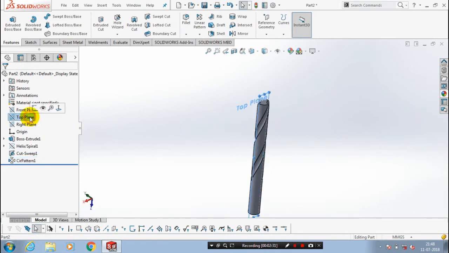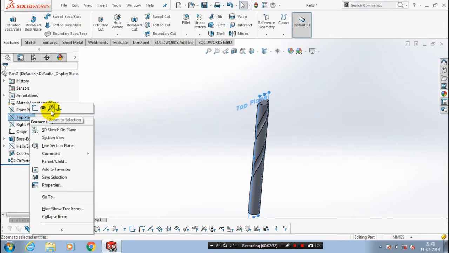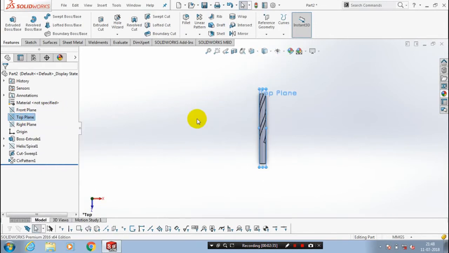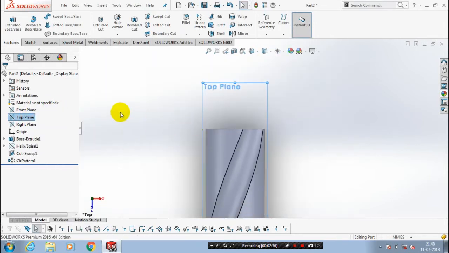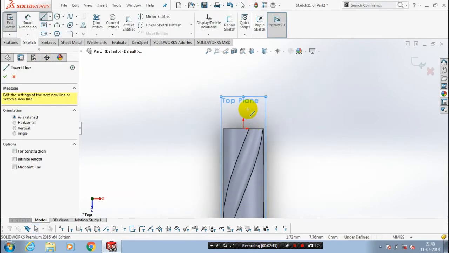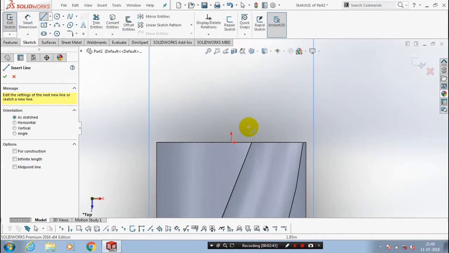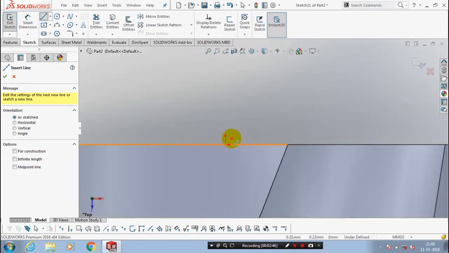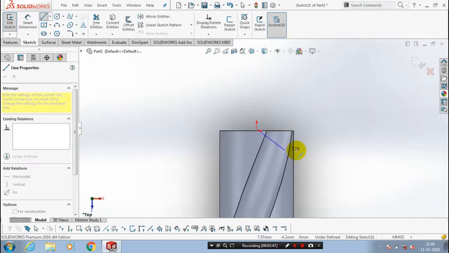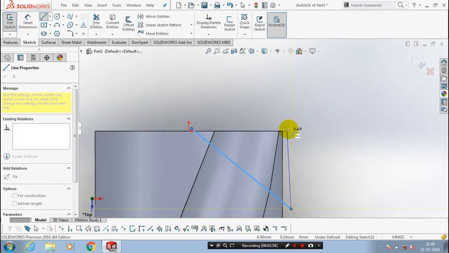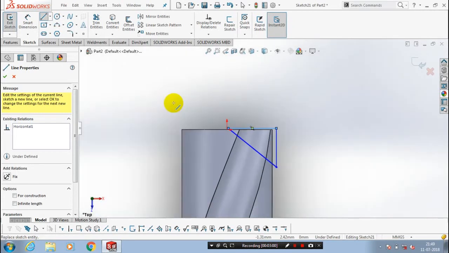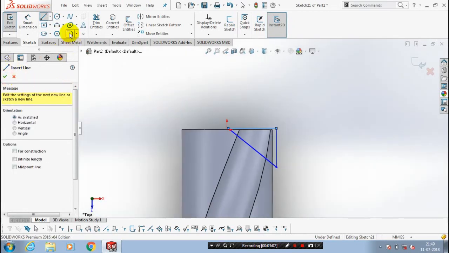After that you have to select a mid plane and make it to the normal view. Here we are going to use a revolve cut option. So go to the sketch. First we are going to draw a profile here to make a cut. After drawing the profile, just click OK.